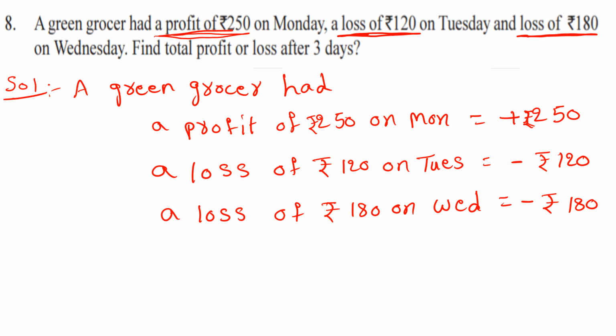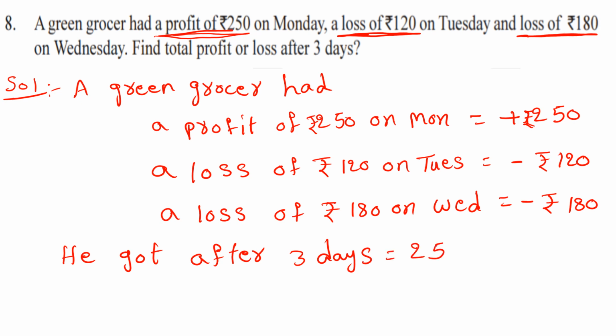So after 3 days is equal to 250 plus minus 120 plus minus 180.